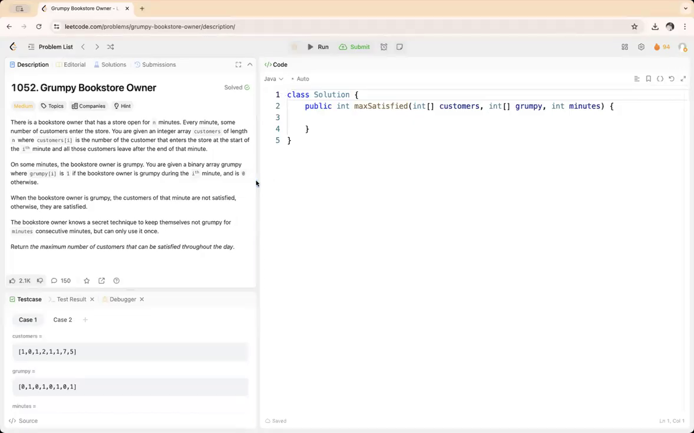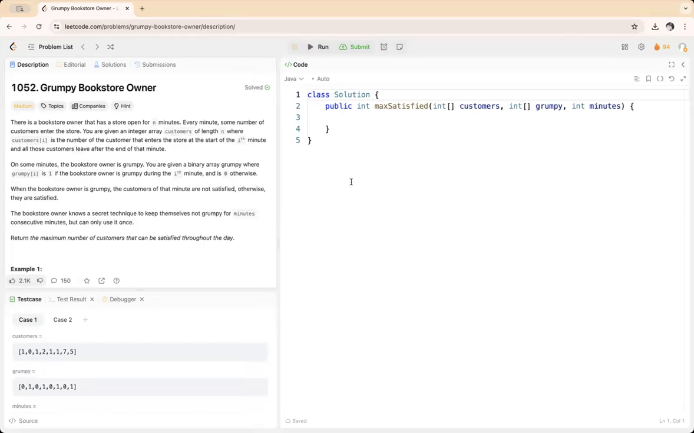Hello guys, so today we are here to solve a problem called Grumpy Bookstore Owner. In this problem, we have a bookstore owner who has a store open for n minutes. And this n is the length of the customers array and the grumpy array. These are given to us as input. Okay, now let's go ahead with the problem.